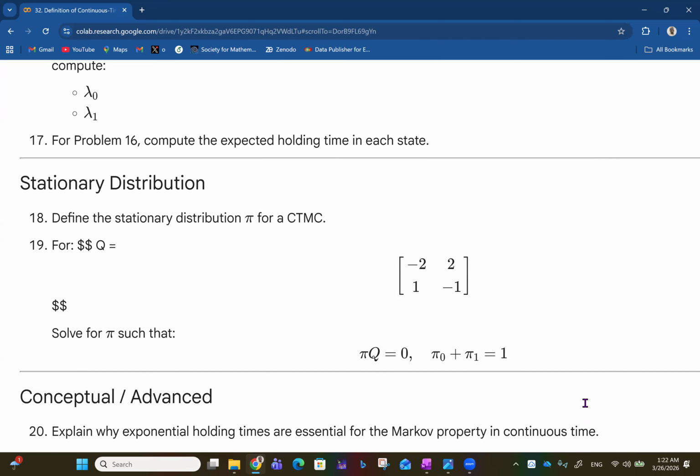So with this, we come to the end of this interesting video about the definition of continuous time Markov chains, which is pretty interesting. Let me know how helpful this is for you.